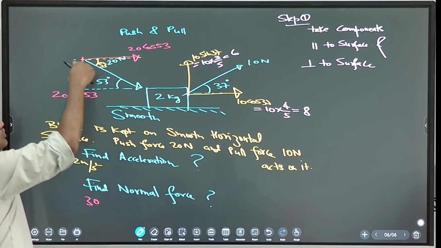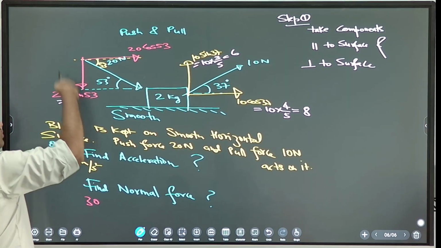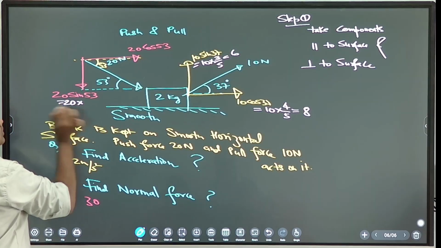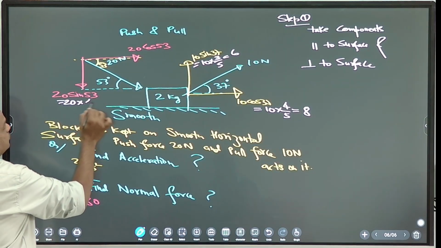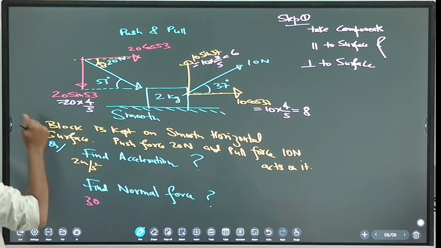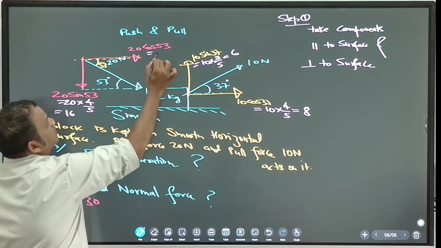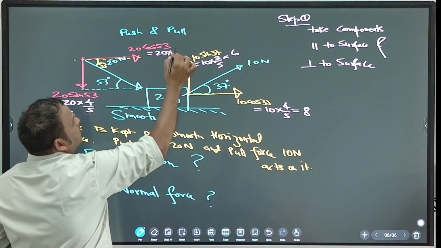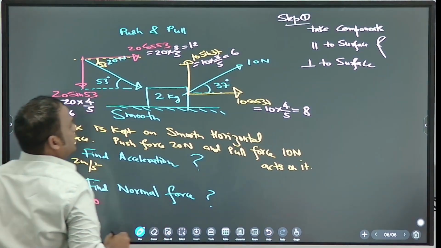For the push force 20 Newton, the vertical component is 20 sin 53. Sin 53 is 4 by 5, the table yesterday we drew. So 16. And 20 cos 53, cos 53 is 3 by 5, so this will be 12.